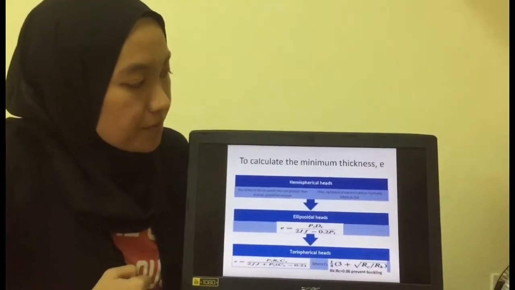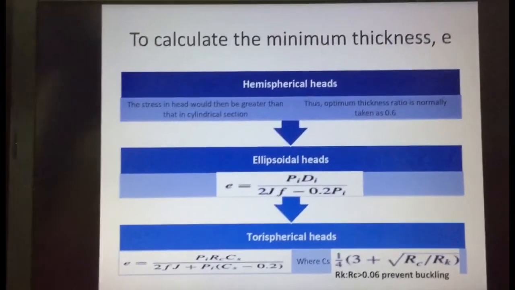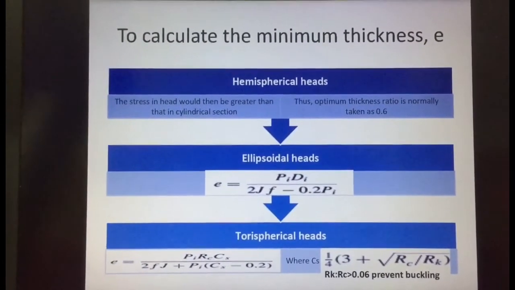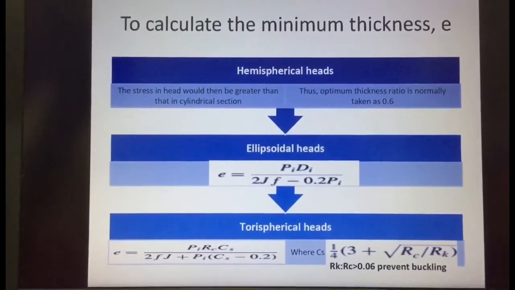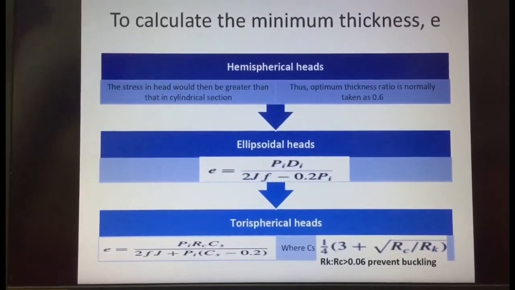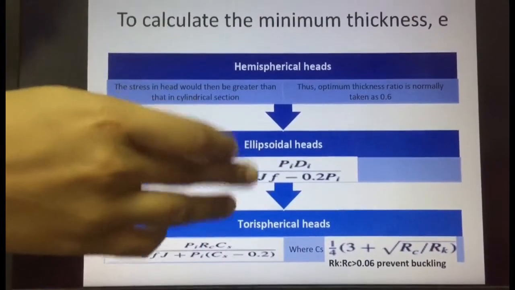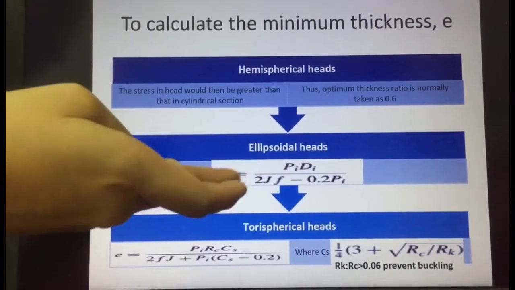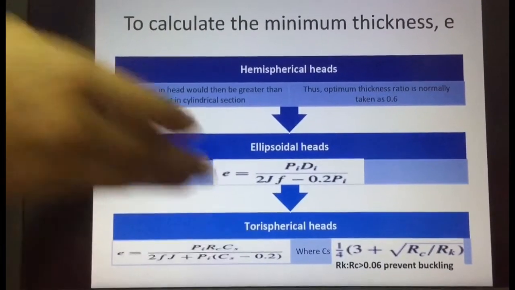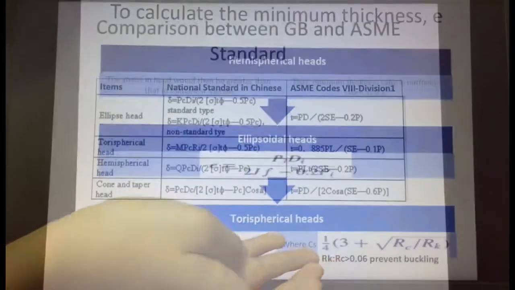So to calculate the minimum thickness for dome end, the first one is for hemispherical head. The stress in the head would then be greater than that in the cylindrical section. Thus, the optimum thickness ratio is normally taken as 0.6. The second one is ellipsoidal head. So this is the formula that we use. And for the torispherical head, this is the formula that we use, where CS is that one.